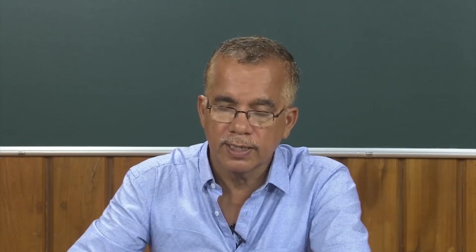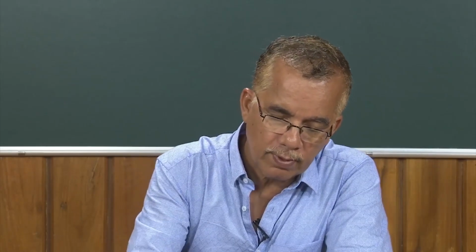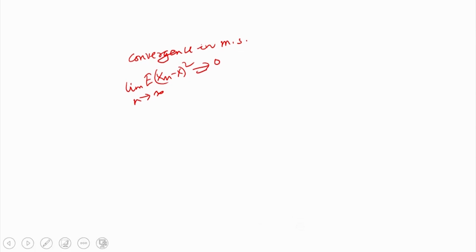So, we have considered two important weak convergence concepts: convergence in mean square, and convergence in probability. Convergence in mean square says that e of x n minus x whole square goes down to 0 as n tends to infinity; then x n is convergent in mean square sense.